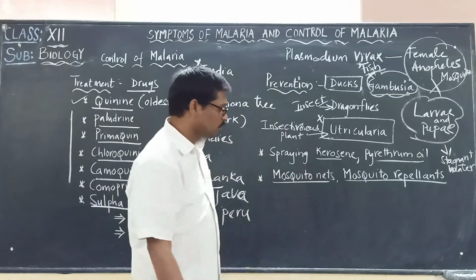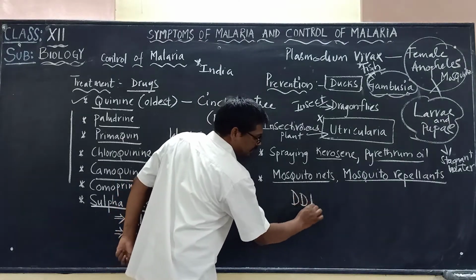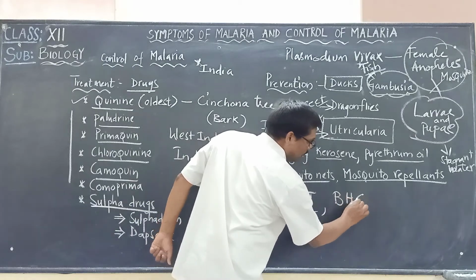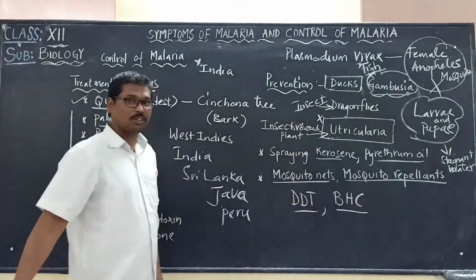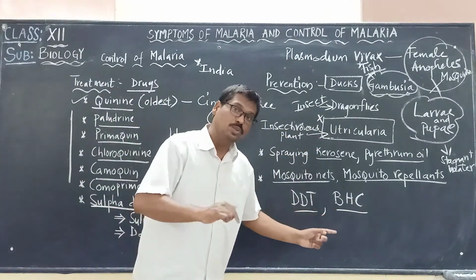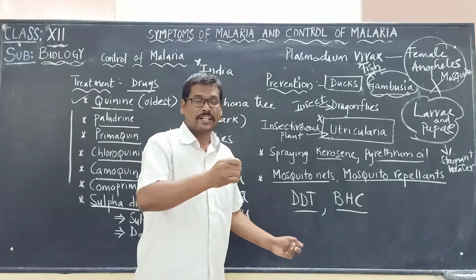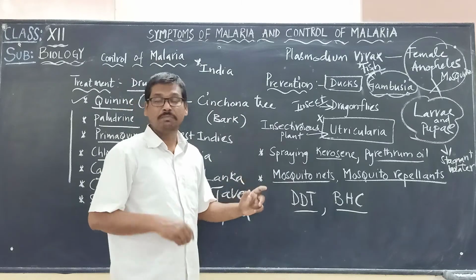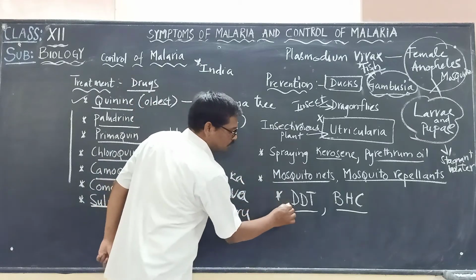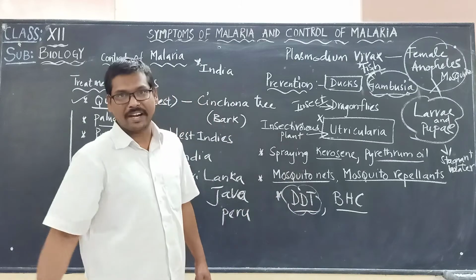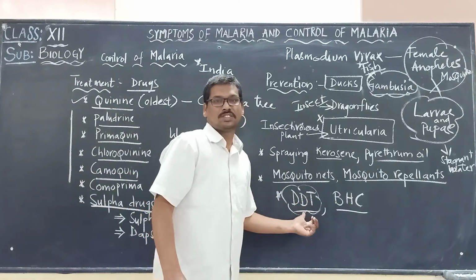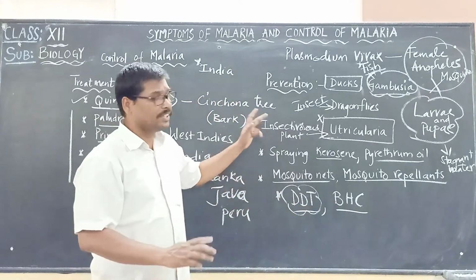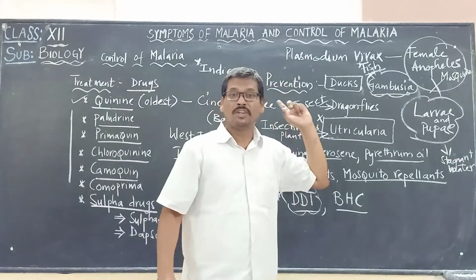Previously they used to use DDT spraying, and also another chemical called benzene hexachloride. These two were used in spraying to destroy the mosquitoes and stop them from breeding. But of course we know that DDT is now banned. These are the points that we have to keep in mind when we talk about the control of malaria.